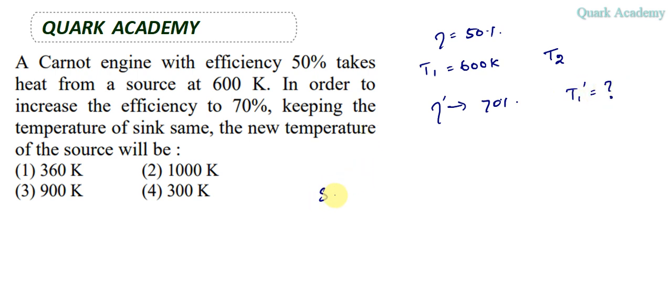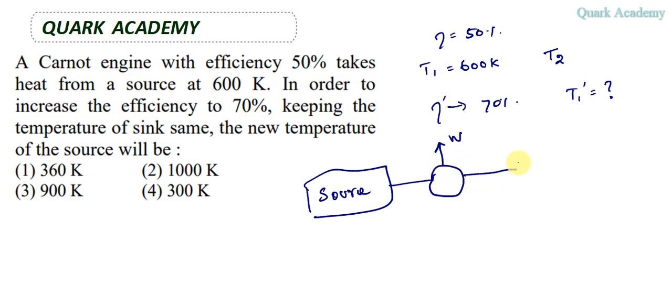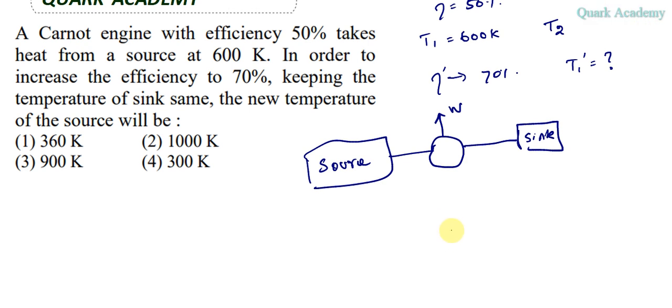So let's consider this is the source. Now the engine will do some work and it will give the remaining energy to the sink. So this is how the engine working representation can be done. In this process, the efficiency is nothing but output by input.